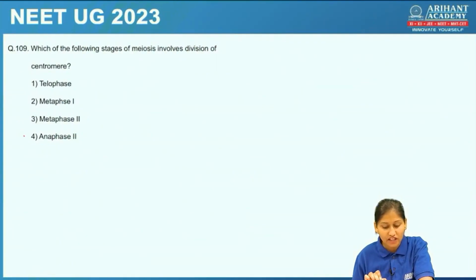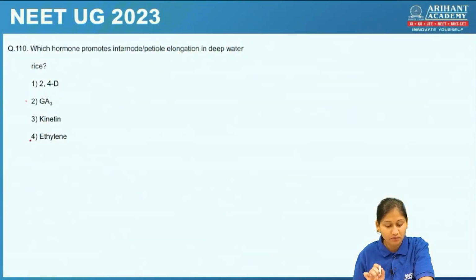Which of the following stages of meiosis involves division of the centromere? Here, division of the centromere is related with anaphase 2. Okay, let's check the next question.